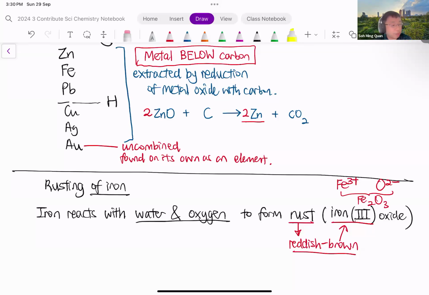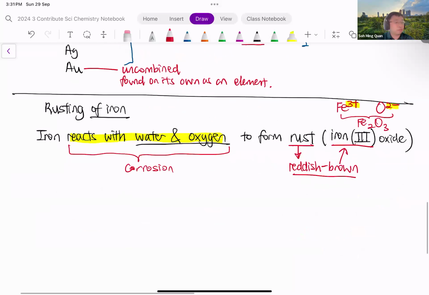Okay, so Fe3+, O2-. Therefore, to balance out the positive and negative charges, we need 2 Fe3+, 3 O2-. That's why it's Fe2O3. Now, for rusting to happen, clearly, you will need the iron to react with water and oxygen. The reaction of a metal with water and oxygen can be called corrosion. So this word corrosion just means that the metal reacted with water and oxygen.